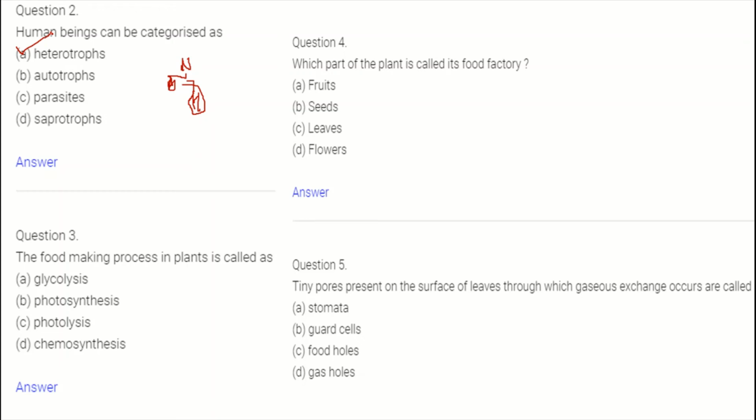Now it's the next question. The food making process in plants is called: glycolysis, photosynthesis, photolysis, chemosynthesis. I will give you 10 seconds for this also.